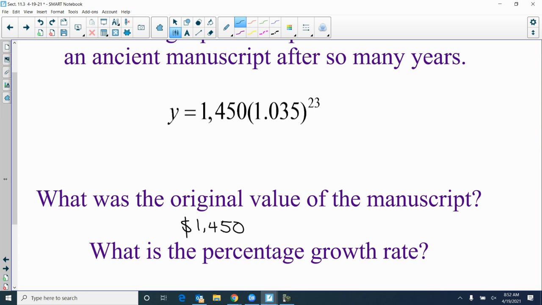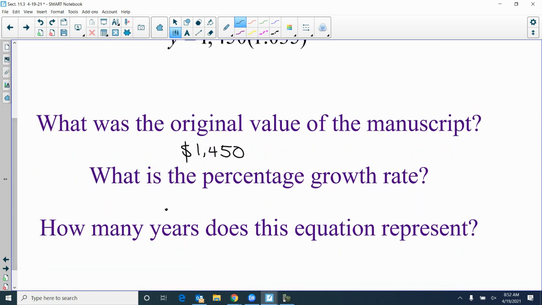Now this next one is where I see the most mistake. What was the percentage of the growth rate, Evan? 35%. That's the mistake I see. 3.5%. Okay, because here what you got to do is 0.03, whatever's after the one, move your decimal 2 places.